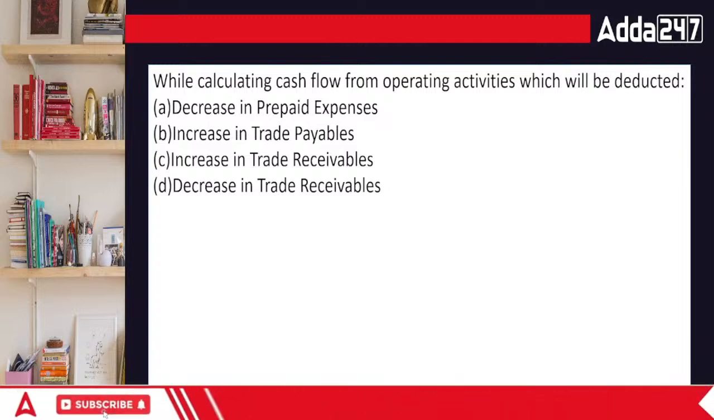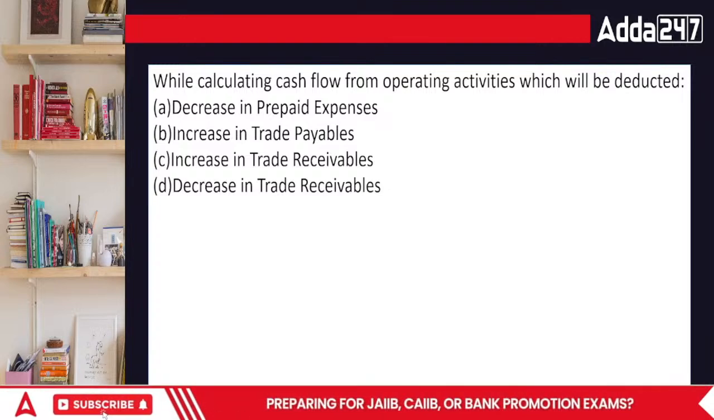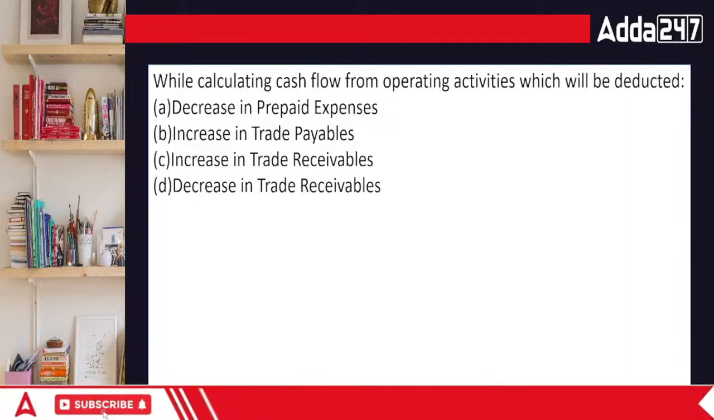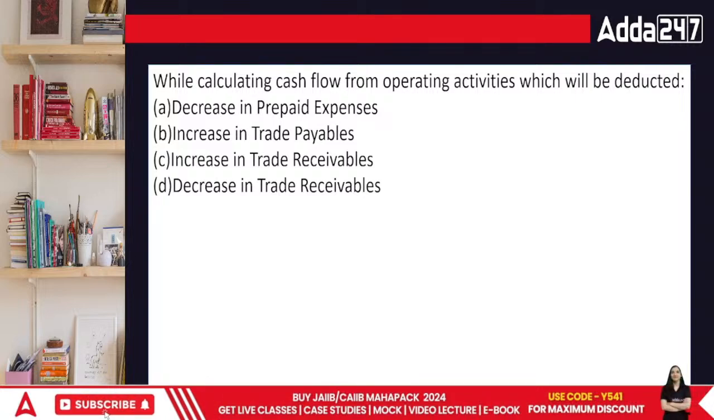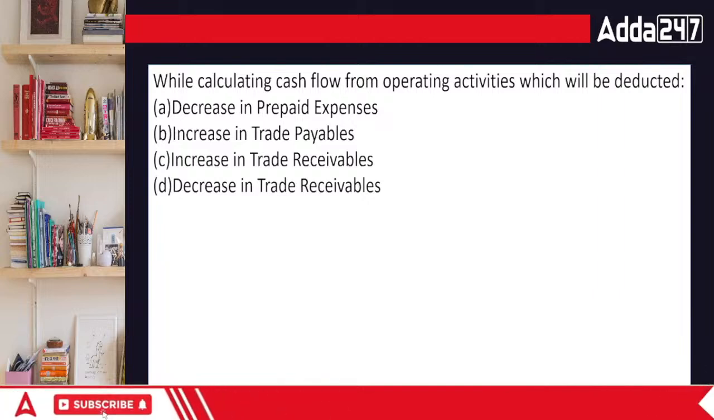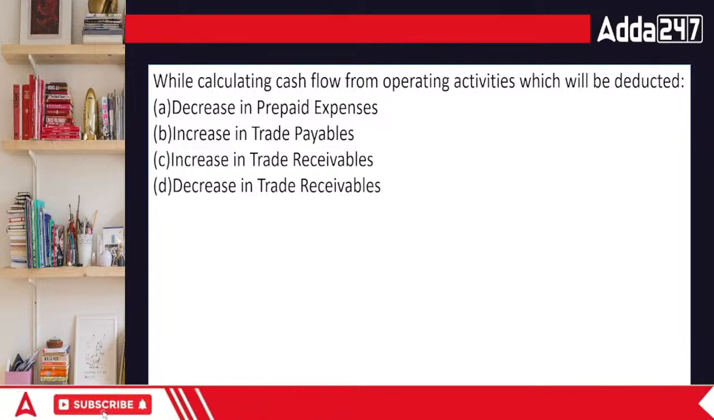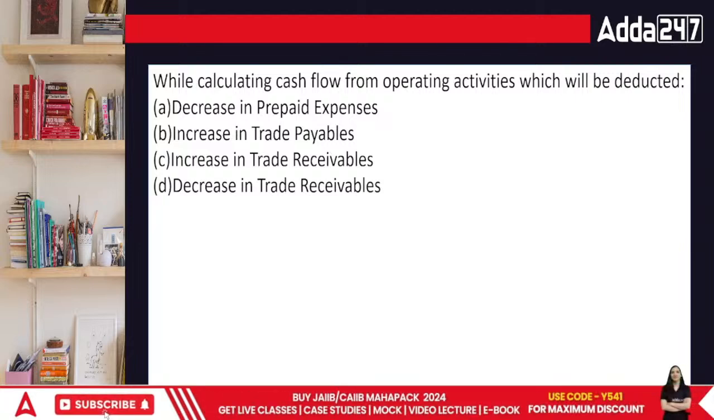Okay, everyone, here comes the next question. While calculating cash flow from operating activities, which will be deducted? Decrease in prepaid expense, increase in trade payables, increase in trade receivables, or decrease in trade receivables? What's going to be the answer? While calculating the cash flow from operating activities, means the activities which are done on a daily basis to earn money, increase in prepaid expense, increase in trade payables.